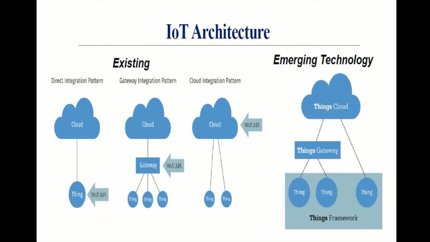Just imagine an agriculture field application, that is 10 acres of land. For the GSM model, the SIM 900, the cost is 1000 rupees. Consider 10 acres of land. For every 100 meters we need to place one hardware if we are adopting this direct integration pattern.